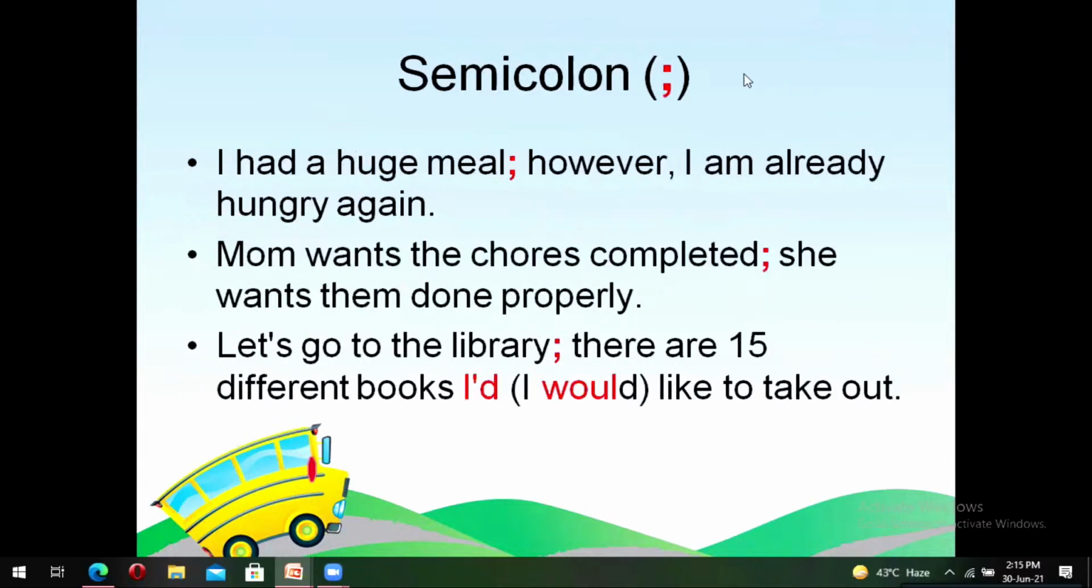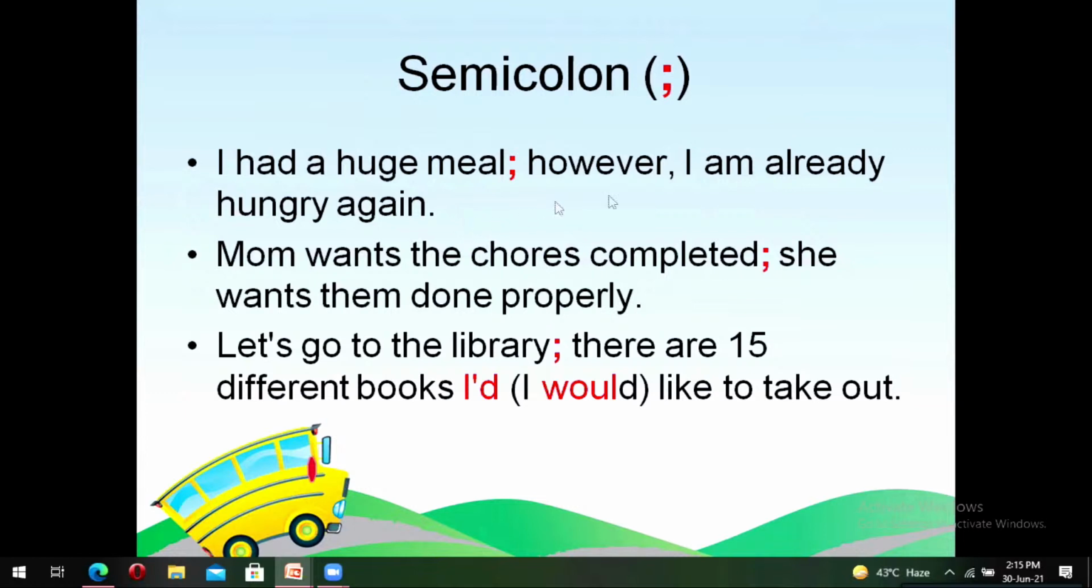Moving on to our next punctuation mark, we have semicolon. Semicolon is written with a dot and a comma underneath it. I had a huge meal; however, I am already hungry again.